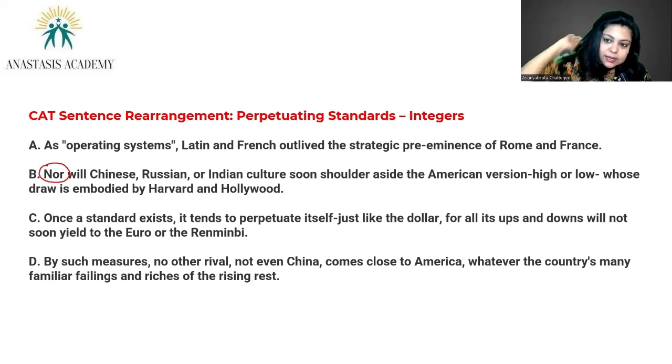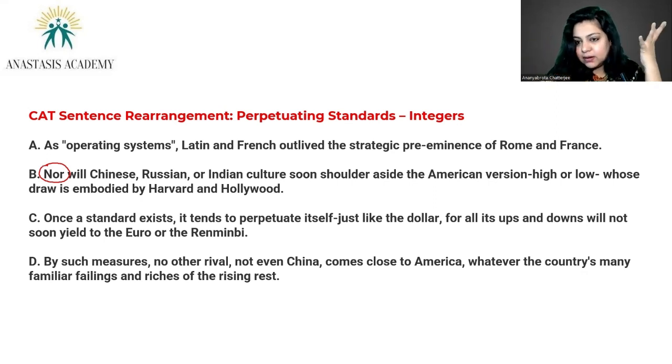So it is saying that you can't compare the cultures of Russia or China or India aside America as better or lesser, because draw here is the attraction. The kind of attraction the American culture has, you can see everybody wants to go to Harvard and everybody wants to watch Hollywood movies. Can't really compare the kind of impact it has on global culture, the American culture. That's what the author is saying.